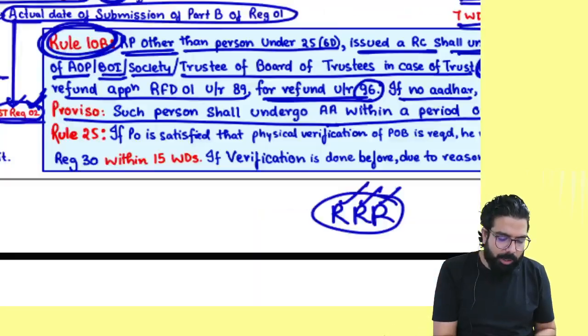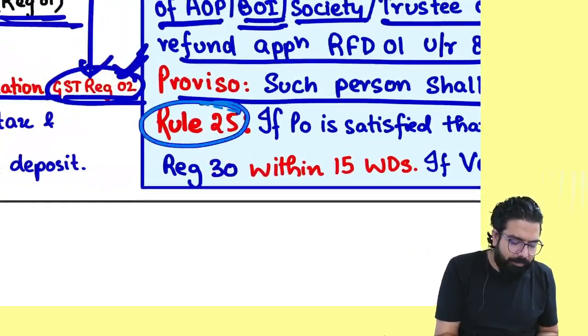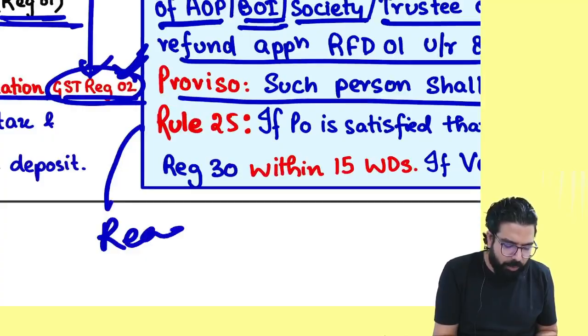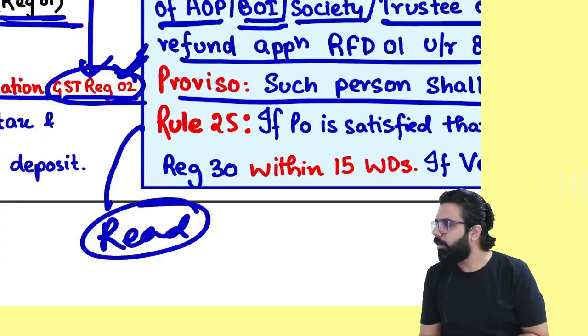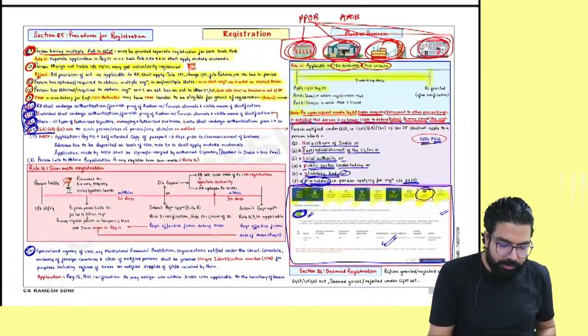Then we have one total bakwas section, rule number 25. This is just for you to read at home. Read at home, everyone. Okay? Chalo, please come to the next page.